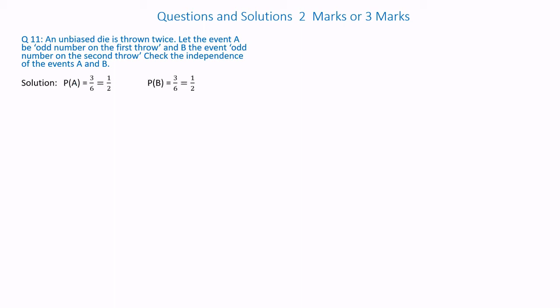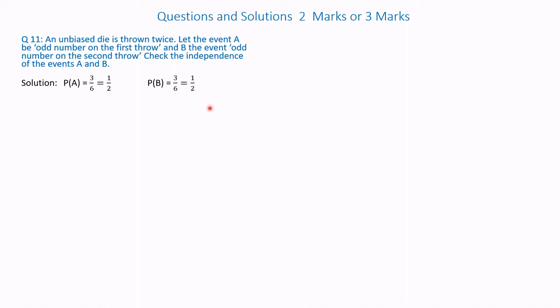Solution. P of A, event A, that is the number is odd. So odd is 3 numbers out of 6 numbers. In the combination of 1 to 6, the odd numbers are 1, 3 and 5. So 3 divided by 6, that is equal to half. On the second throw, the odd number on the second throw is once again, probability of B is 3 by 6, that is equal to 1 by 2.